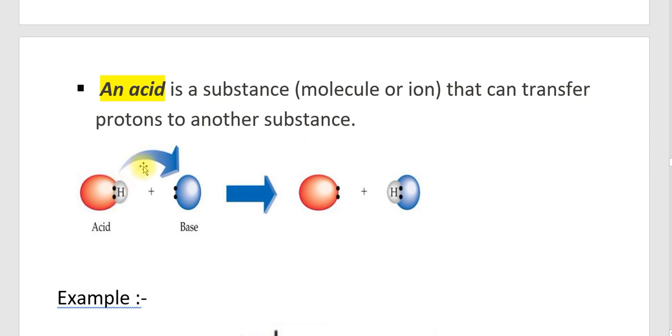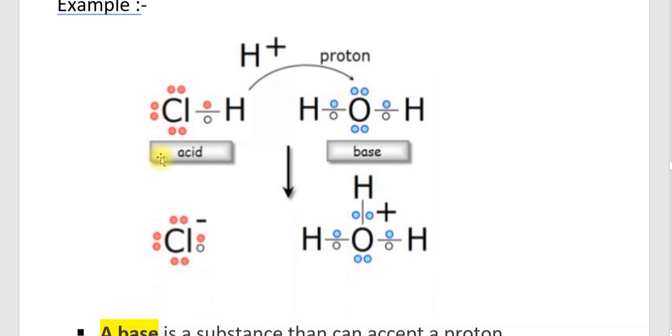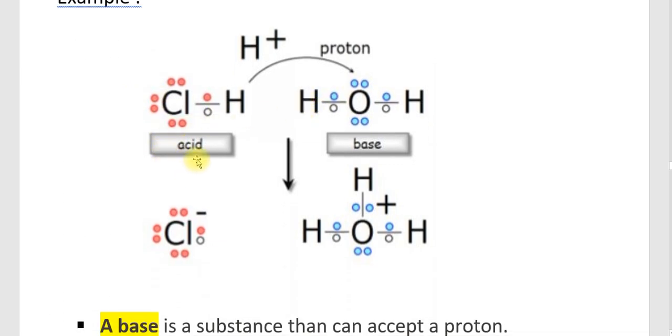Here you can see how the proton is transferred to another substance. An example is given here. HCl is taken here, and this is an acid and this is a base. The base means HOH. Here the HCl is donating a proton, or transferring a proton H plus, to the H2O. Then it changes into H3O plus and gives Cl minus. According to Lowry and Bronsted, an acid is a substance that donates a proton to another substance. Therefore, we can say that HCl is an acid.